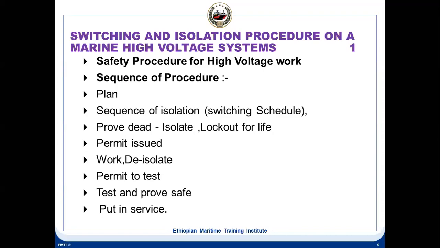Once everything is finished, the permit is issued, and then the work can be commenced. On completion of the work, the equipment has to be de-isolated, then a permit to test, prove safe and put in service. So these are the general procedure.